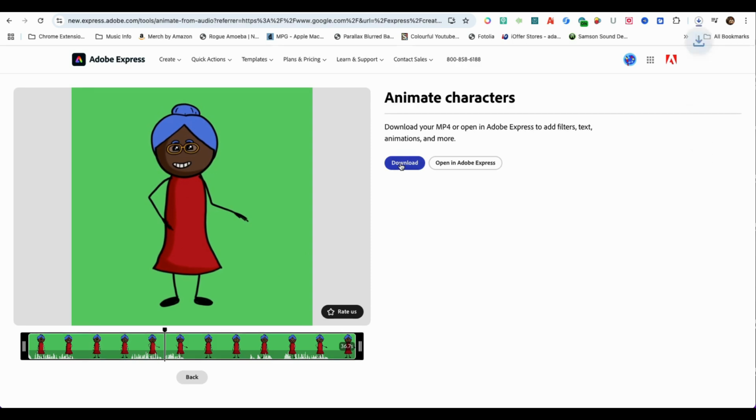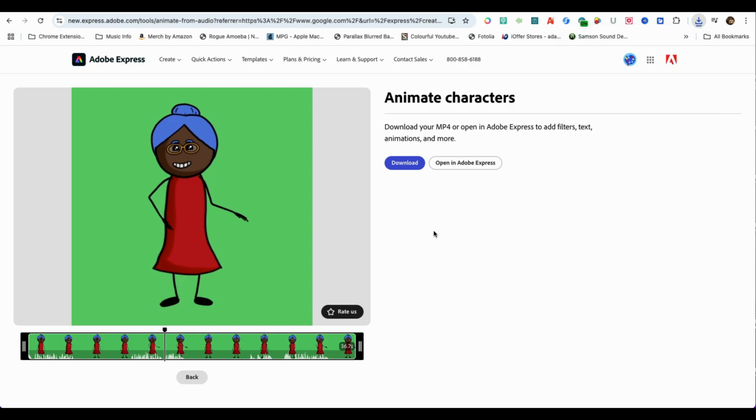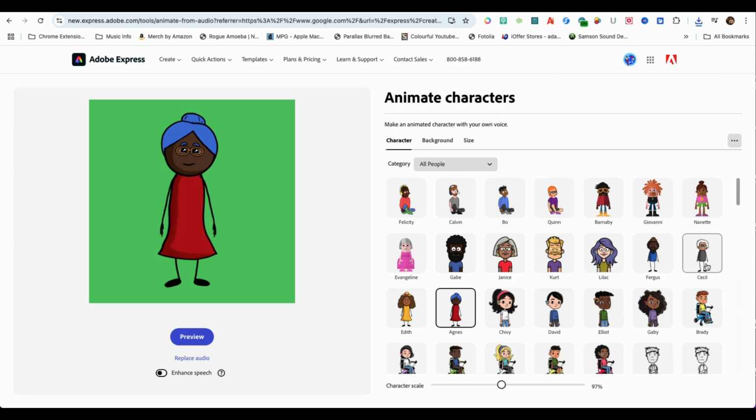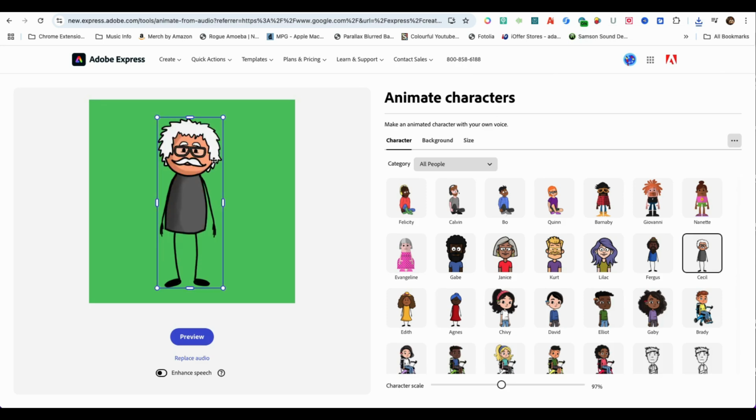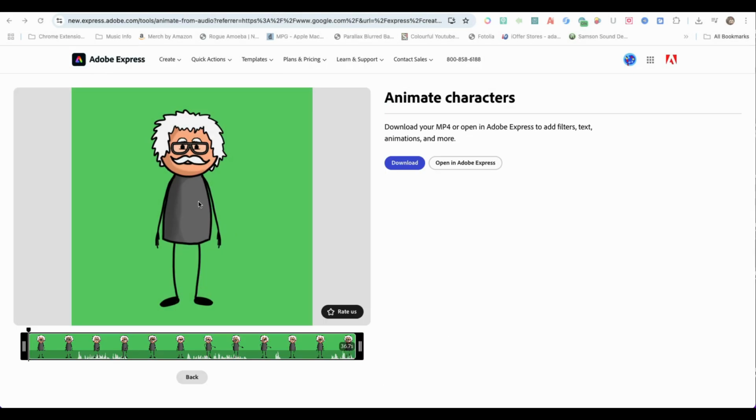Now that Agnes part is done rendering, I'll download it, and then select my elderly male stick figure character, which is Cecil. I'll repeat the process by selecting Browse to upload the male voiceover audio file. As you can see, just like Agnes, the spaces are silent, and when it's time for Cecil to speak, the lip sync is perfect.